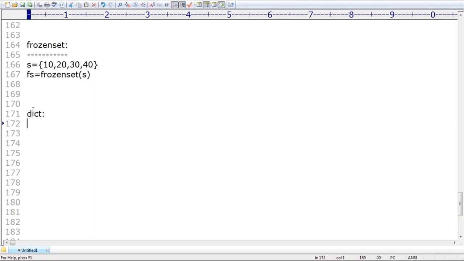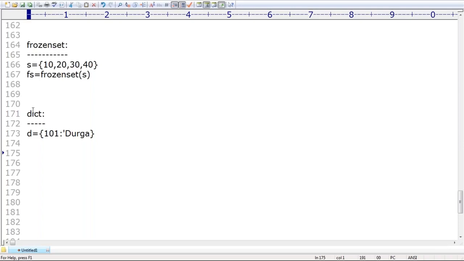Next, we also covered dict. If you want to represent a group of key value pairs, then happily we can go for dictionary. In Java, people use the map concept. In some other languages, hash concept. Terminologies change from language to language, but here we use the word dictionary, dict. This is how you represent it: key colon value, comma, key colon value, comma, like that.